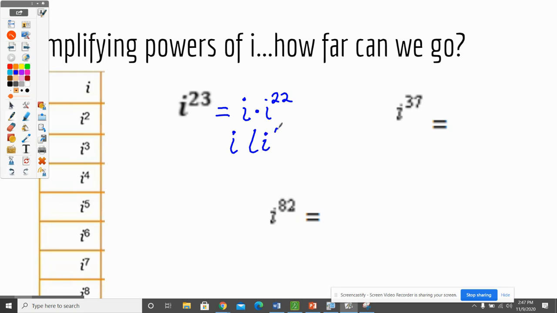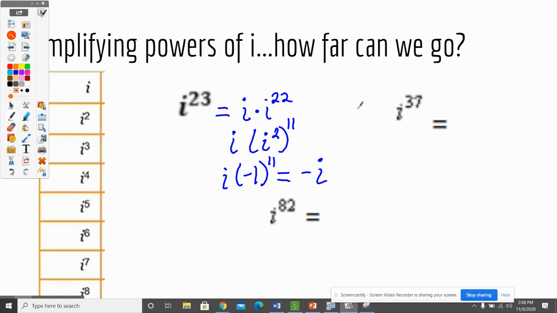So it would be i squared to what power? Well, if you divide it by 2, it'd be i squared to the 11th, because that's the same thing as i to the 22nd. Well, i squared we know is negative 1. So it's negative 1 to the 11th power. If you have an odd number of negative ones, that's going to be -1, and you will get -i.